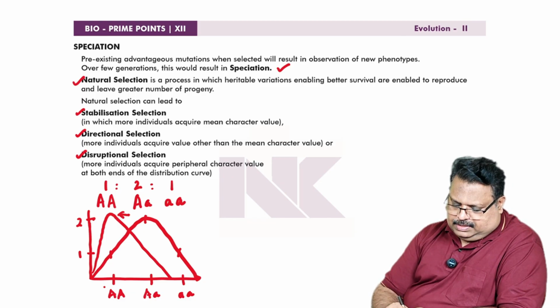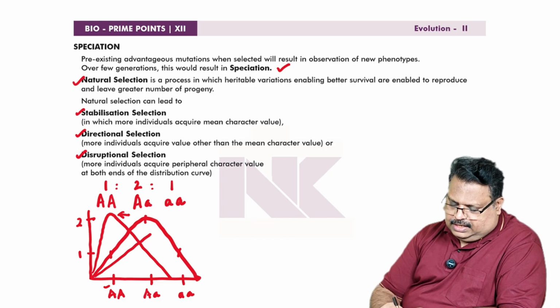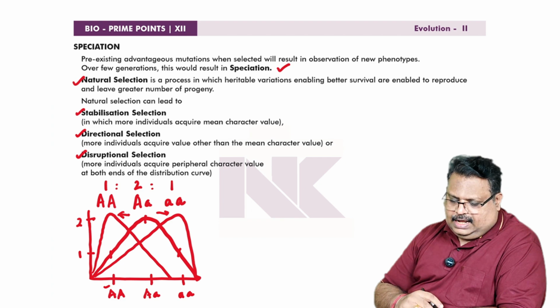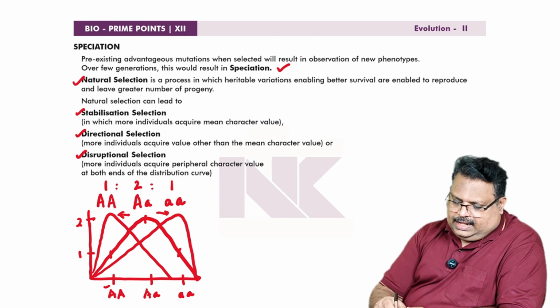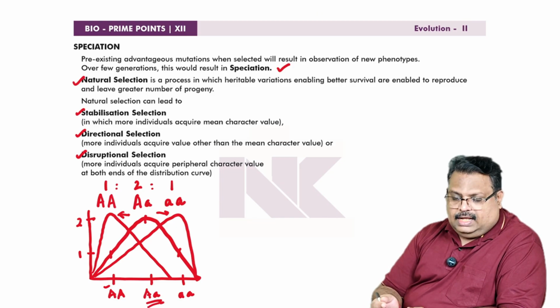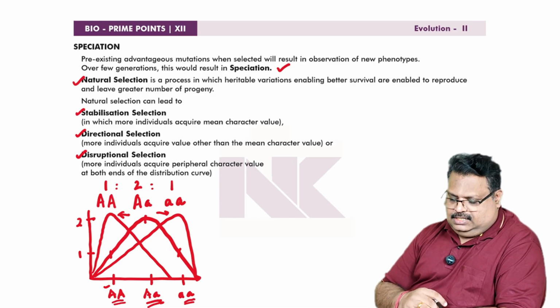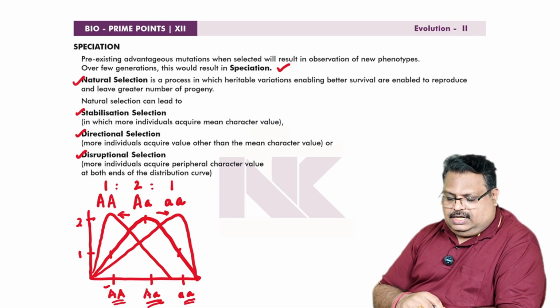That means more capital A. If more small a will be there, the graph is shifted like this. That is also considered to be directional selection. That means in directional selection, more individuals acquire a value other than the mean character value. Mean character value means capital A, small a. Those with values other than the mean, their number increases. And that kind of evolution is called directional evolution.